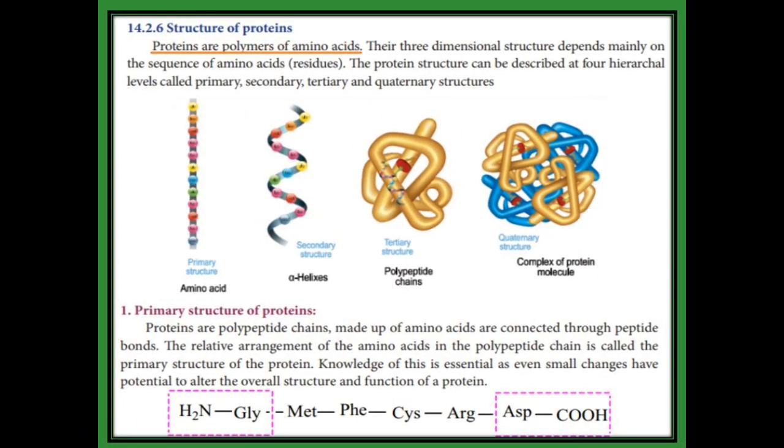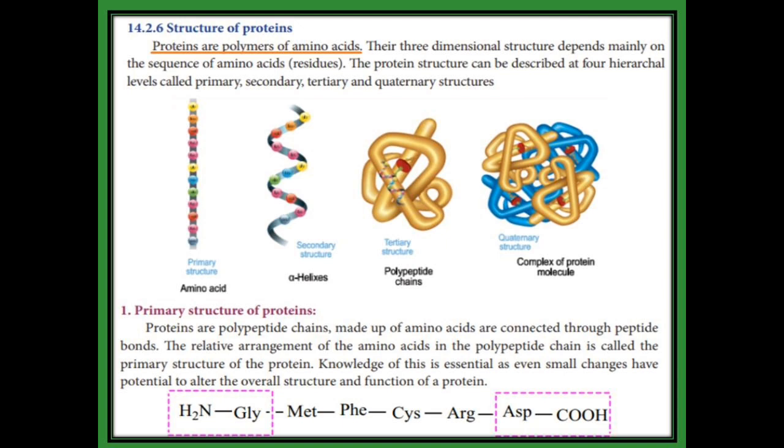What are proteins? Proteins are polymers of amino acids. The amino acids are linked together by peptide bonds. The three-dimensional structure of a protein is obtained from the sequence of amino acids, so the three-dimensional structure depends only on the residues. What does residue mean? Sequence of amino acids.